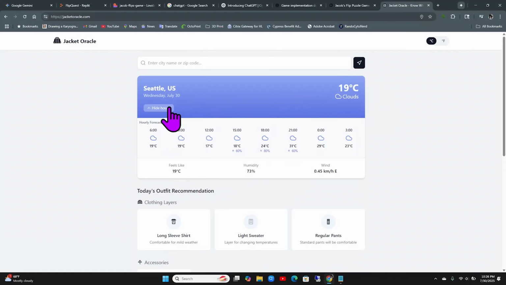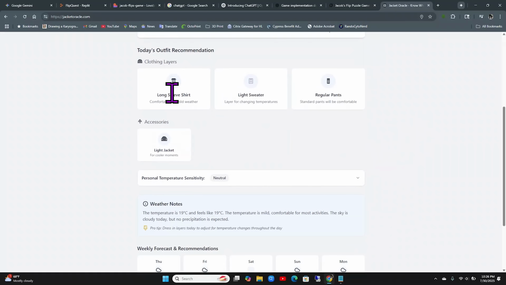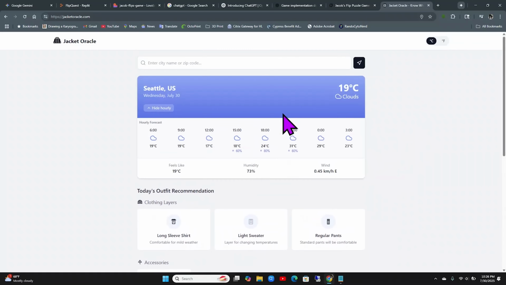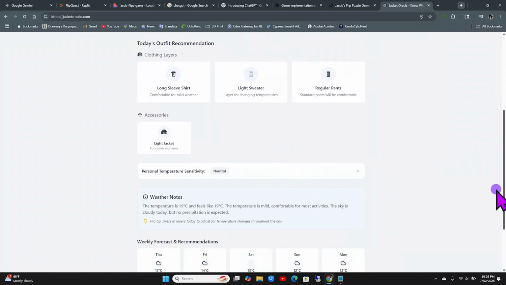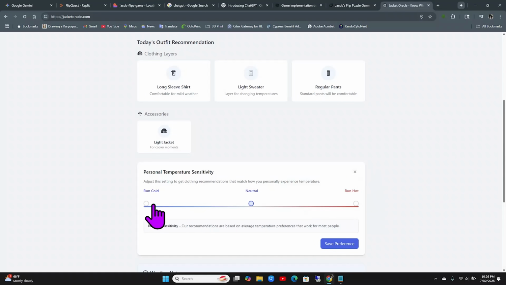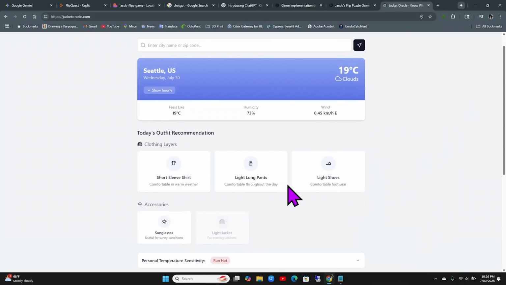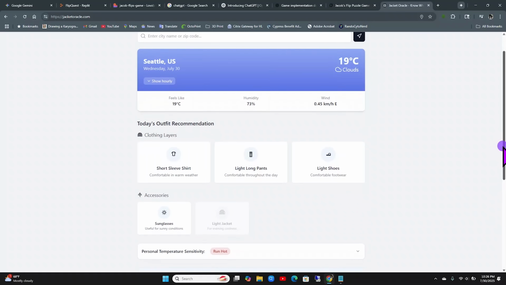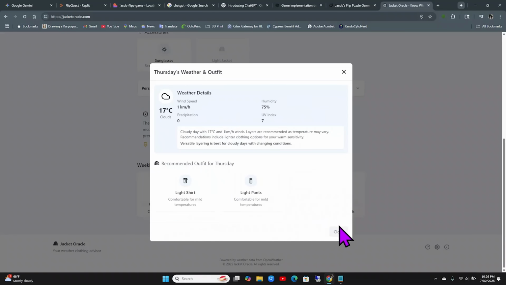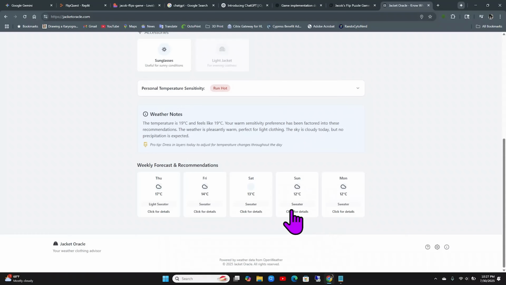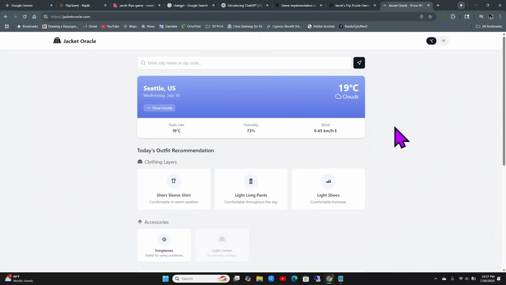It tells you what the weather is like. You can see the hourly. Right now, a long sleeve shirt. Light sweater's a little overkill. It's pretty warm out, but I think it's fun. You can also change it and say, oh, I actually run hot. And so, yep, that's what I would wear right now. And I can see what the weekly forecast is and what I should be wearing. It's really nice if you're going on a vacation and you're not sure what to wear. But I have a lot of other projects like this in the works, so I'll put all that down below.